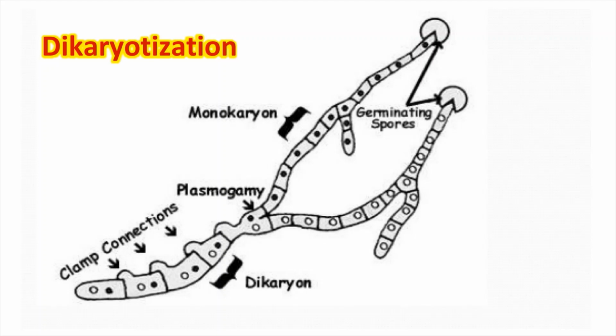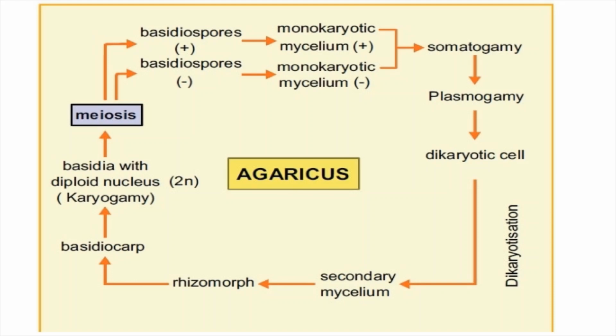2 types of basidiospores are there, plus strain, minus strain. Each basidiospore will produce 1 type of monokaryotic mycelium. The monokaryotic mycelia of different types undergo somatogamy and plasmogamy. Somatogamy is fusion of 2 mycelia. Plasmogamy is fusion of the protoplasts of both, and later it leads to a dikaryotic mycelium.